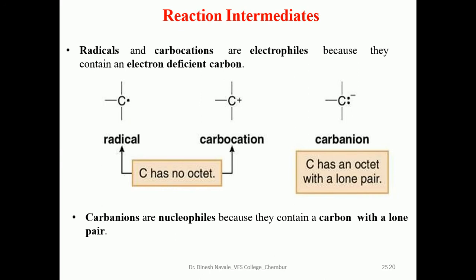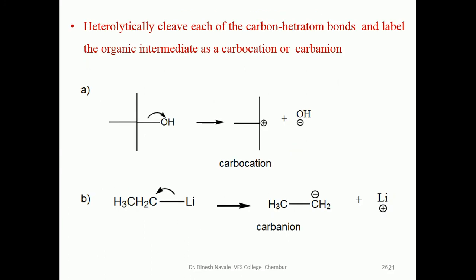That means they act as electron deficient centers and behave as electrophiles. But in the case of the carbanion, all 8 electrons are there, so carbanions behave as nucleophiles, and they can donate a lone pair of electrons to another atom. This is basically how reactions happen.